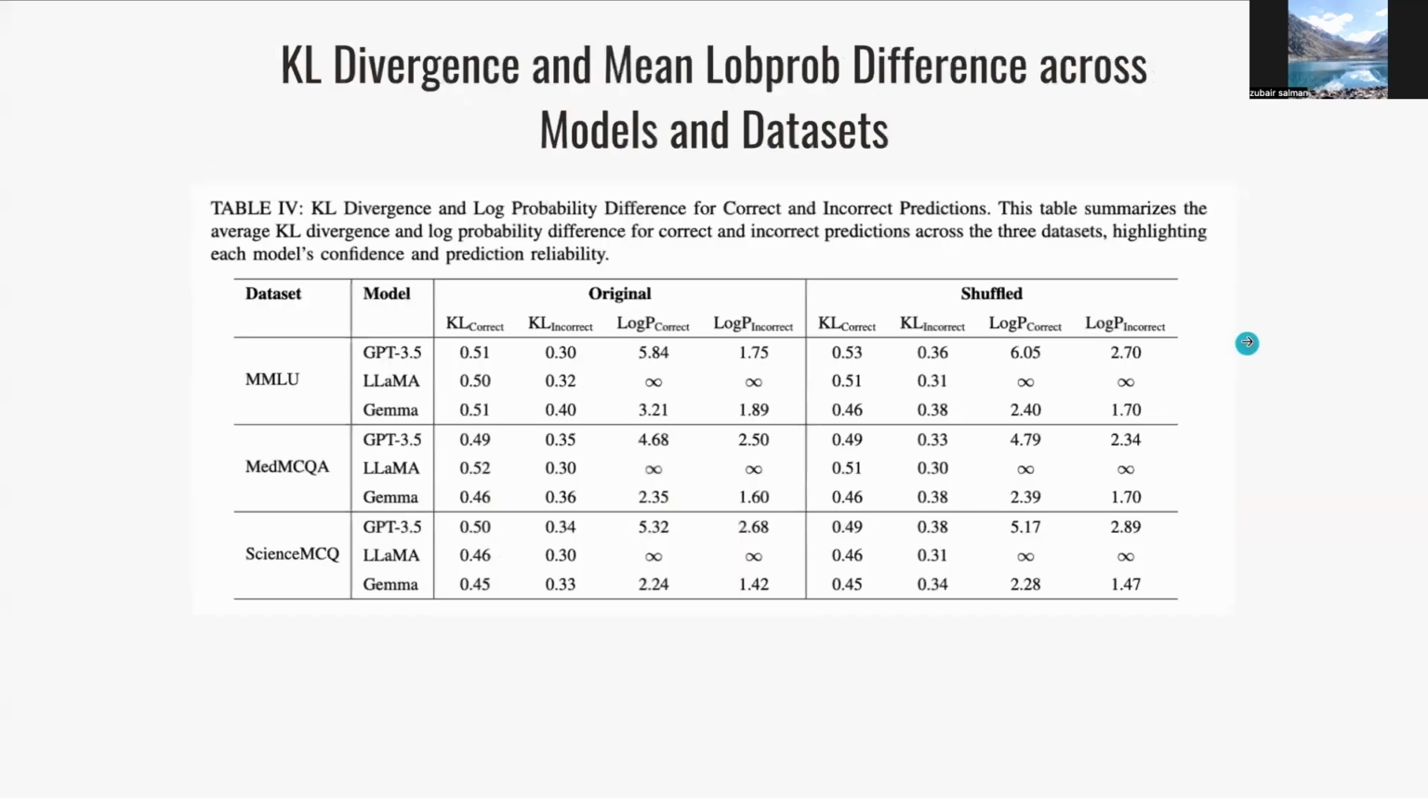Now, if you look at some of the data in more detail, looking at values for each model and the datasets being used, the KL value is pretty similar in each model across different datasets, shuffled and unshuffled. For example, if you look at GPT 3.5, the KL incorrect and correct remain close together across the MMLU, Med MCQ and Science MCQ datasets between original and shuffled. And these results persist for Llama and Gemma as well.